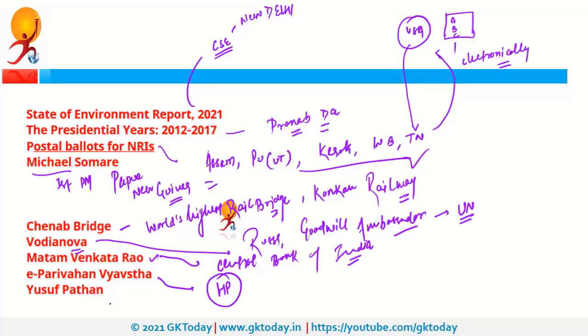And last is Yusuf Pathan. Yusuf Pathan is a cricketer. Recently he announced his retirement. Apart from him, Vinay Kumar also announced his retirement and he is a cricketer and he is the former captain of Karnataka team. So these were the most important news events.